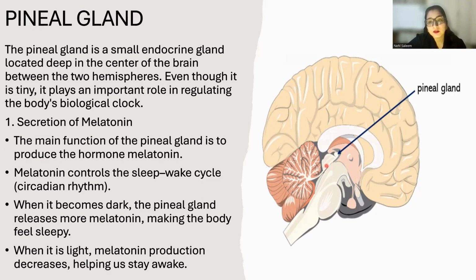And melatonin is very essential. If melatonin were not secreted, it means your sleep cycle would get affected. If your sleep cycle got affected, you may develop sleep disorders. And sleep disorders are again psychological problems, right? Psychological disorders. So when it is light, melatonin production decreases, helping us stay awake.